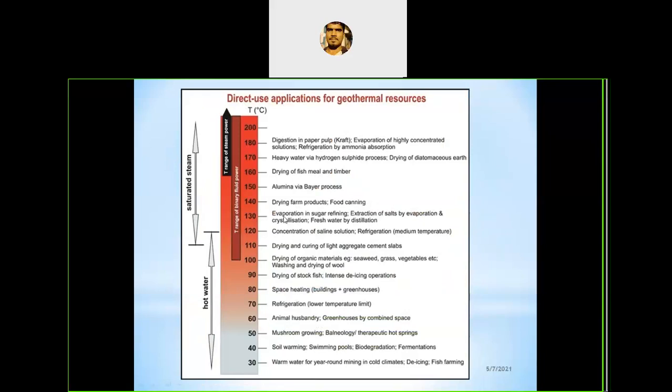We can also use this for refrigeration purposes. Refrigeration means reducing the temperature of the system below that of the surroundings by using an absorption and condensing process. Here also an evaporator and a condenser are there, and by using them we can do the refrigeration. Okay, and we can go with so many applications.